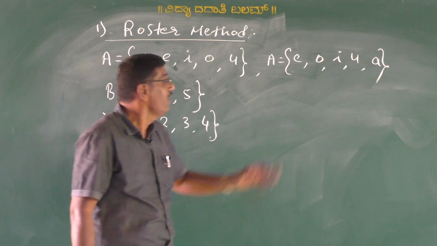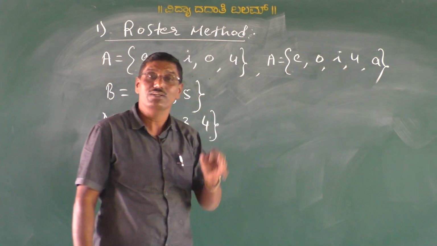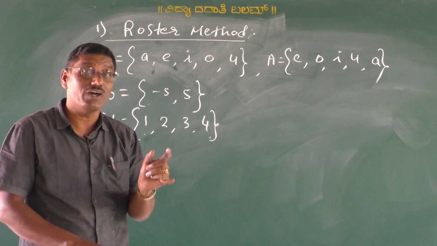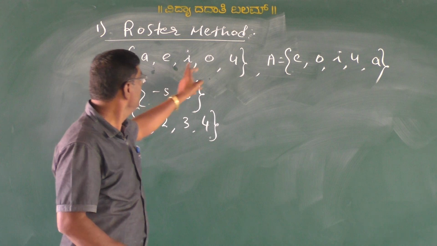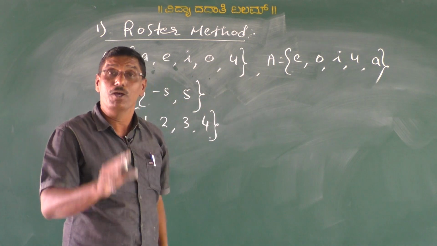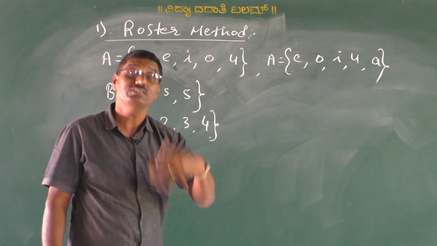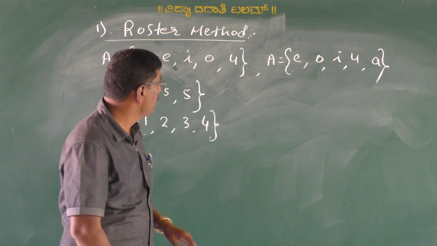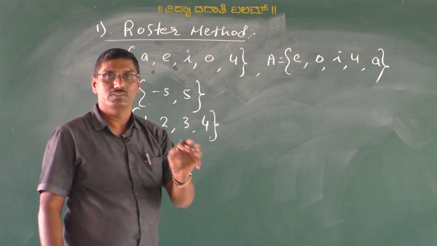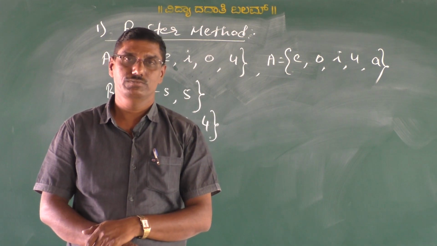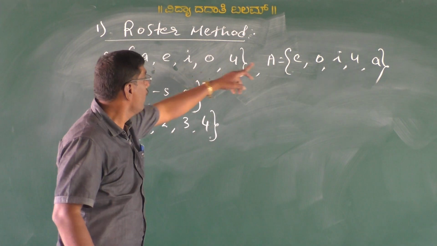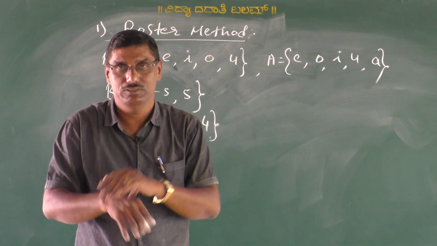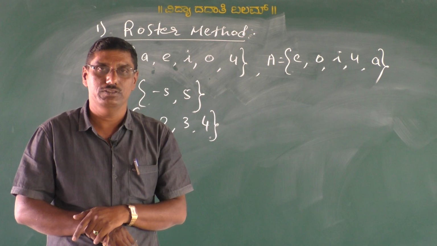That means the way of arrangement of elements in these two sets is different, but the elements are the same, isn't it? That means both the sets are same. Here the order of elements is immaterial. That is the first point, isn't it?